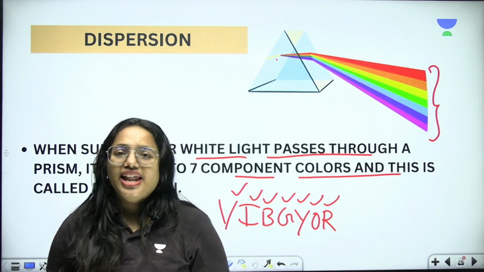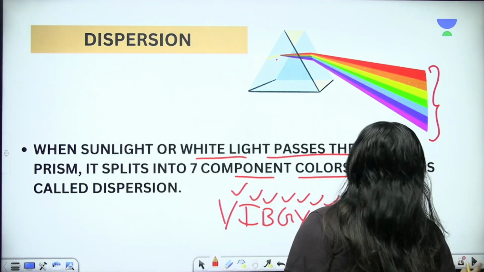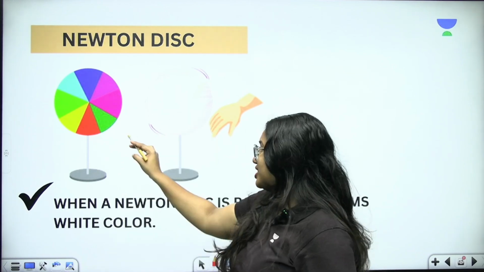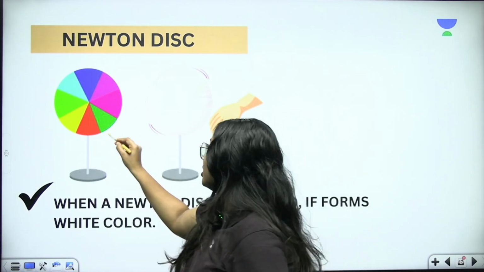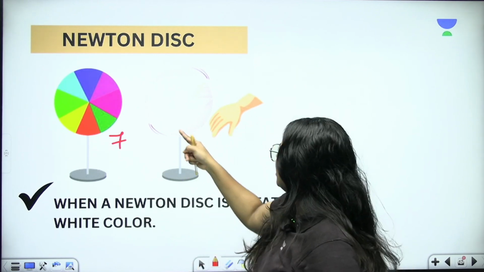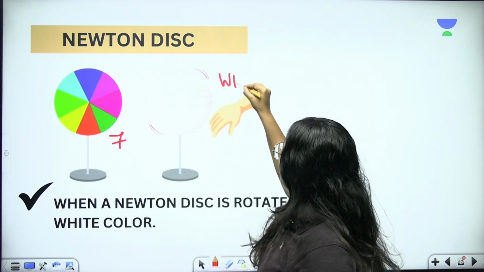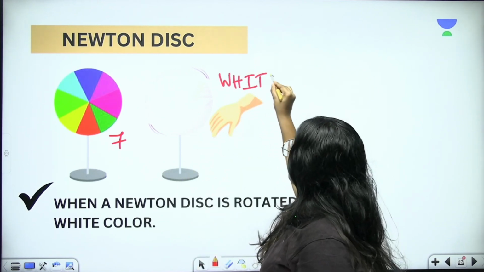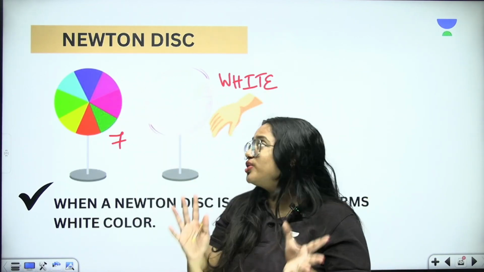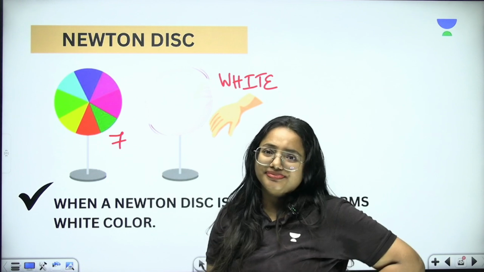Clear? And now we are going to learn about the Newton disk. What is it exactly? The Newton disk has 7 different colors, right? But if I try to rotate it, what happens? Oh, I can find it as white. Correct? Why? Because these 7 colors combine to give white color.